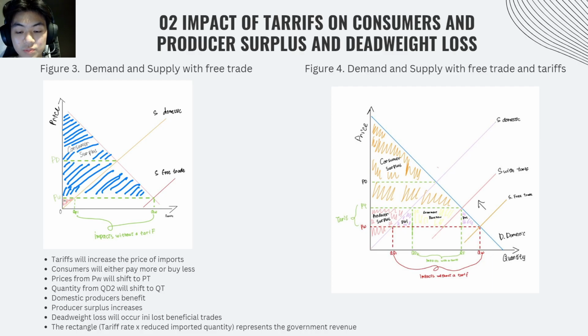Tariffs, however, increase the price of imports, which we see in figure 4. So, when the price rises, consumers either have to pay more or buy less, leading to a reduction in consumer surplus. Domestic producers benefit because they face less competition from imports, increasing their surplus. However, the downside is deadweight loss due to less efficient trades happening at higher prices. The government also collects tariff revenue, represented by the rectangle in figure 4, but this doesn't offset the overall inefficiency introduced by tariffs.